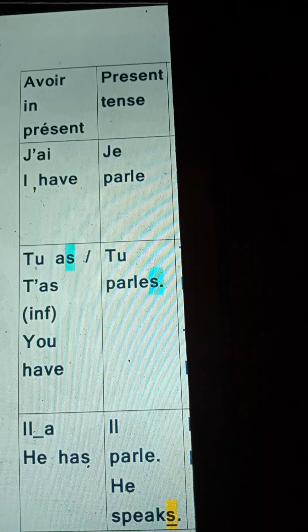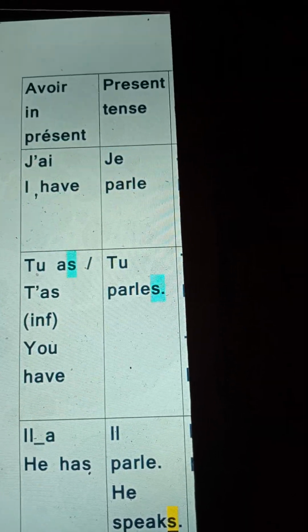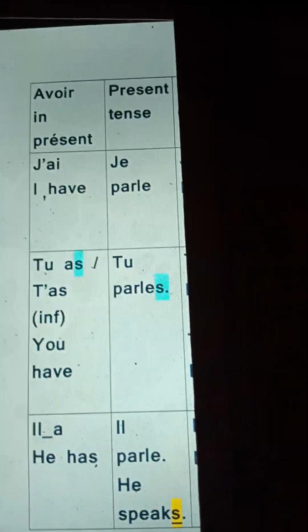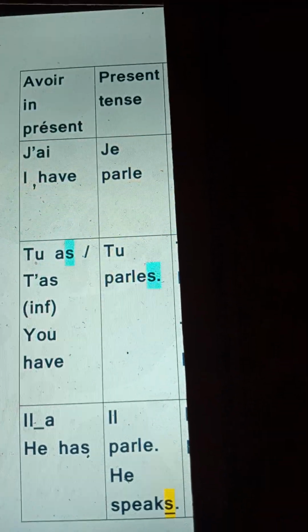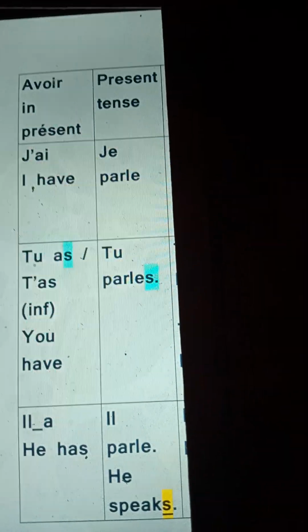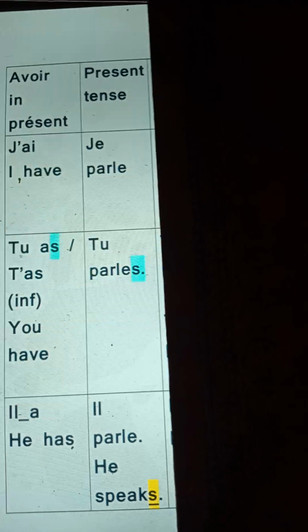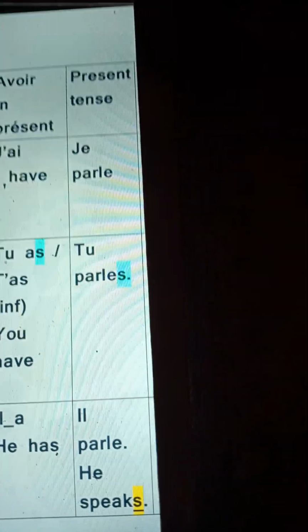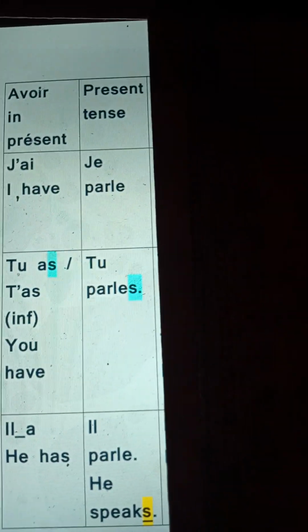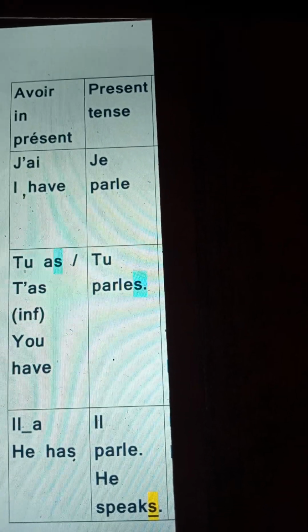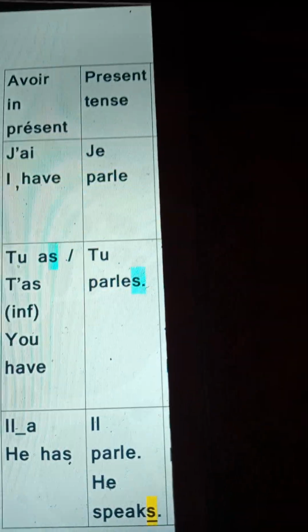For tu as, instead of as we put tu parles. You can see the highlighted s there. Il a means he has, il parle means he speaks. In English we put s with the he, whereas in French we put s with the tu.